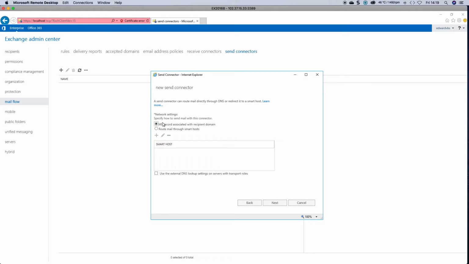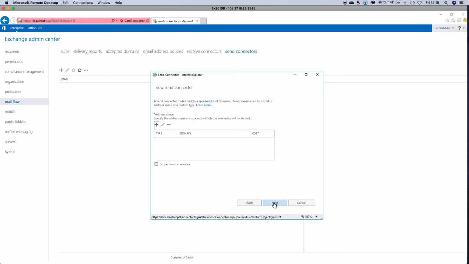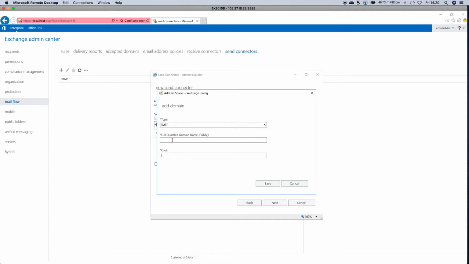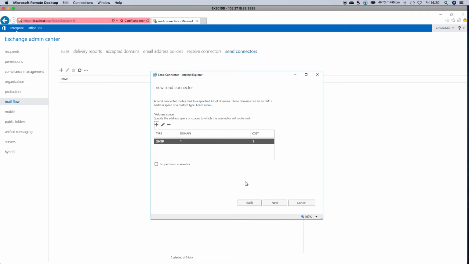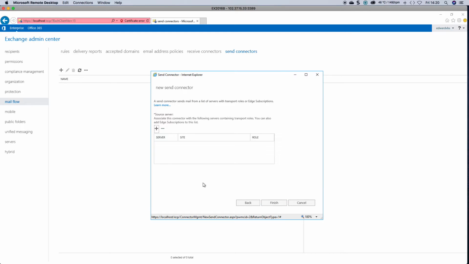So in this example, I'm going to use my MX records, and you need to specify an address space. So you normally click on add and put in a star. Everything will basically go through this connector.